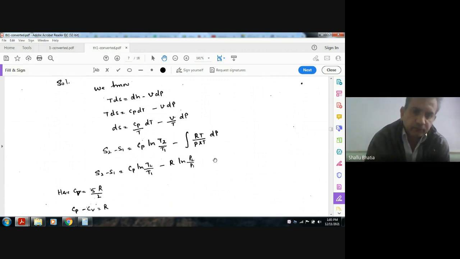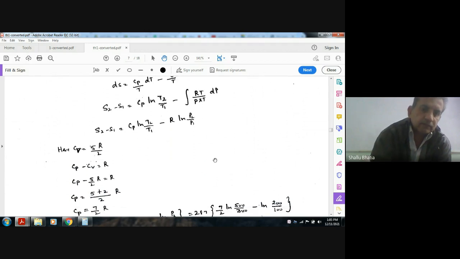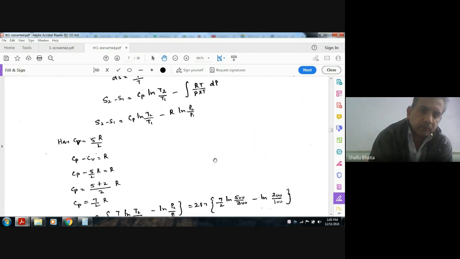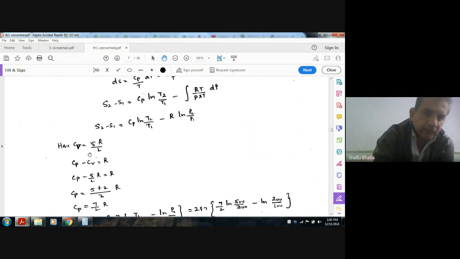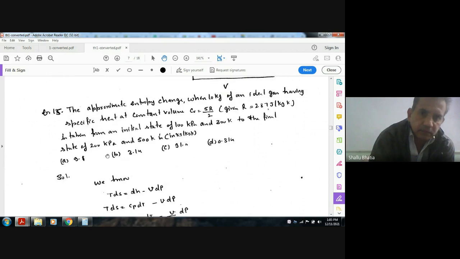Now if we want this formula in terms of R, we can put the value of Cv as 5 by 2R and Cp as 7 by 2R. This can also be derived. It is given that Cv is equal to 5 by 2R.